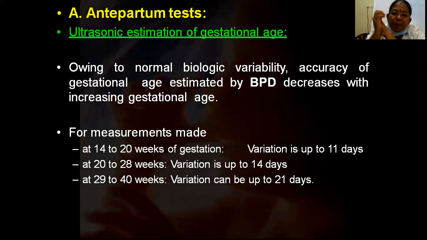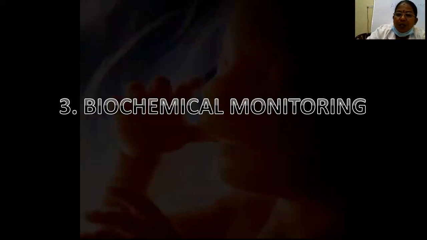So usually the measurements vary; we say that in the first trimester it is around 4 days, in the second trimester around 7 to 10 days, and in the third trimester also the same. So that can be the variation with ultrasonographic monitoring. Now, antepartum fetal surveillance if there are twins.